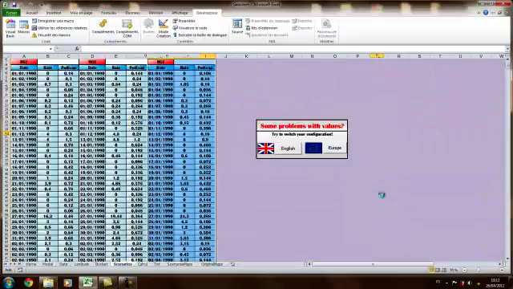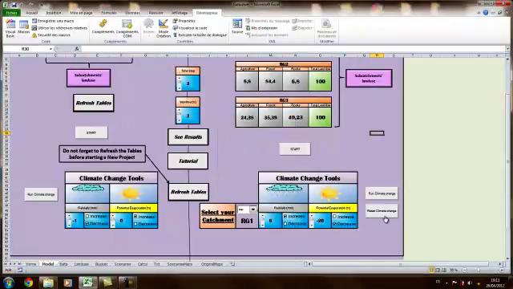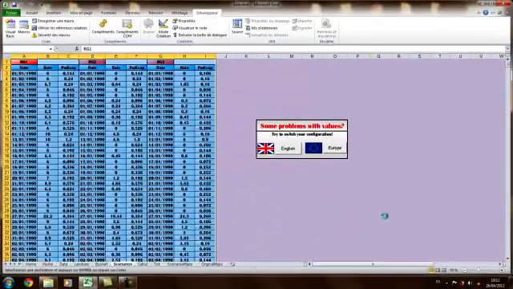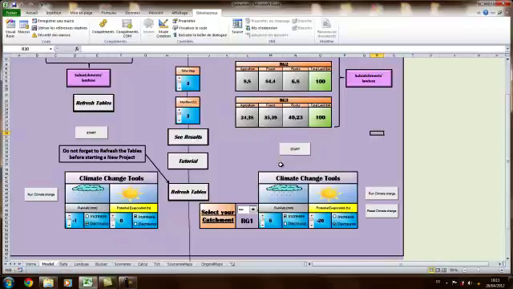So here I can click. It said climate change done, so the values have been changed. If I want to reset to default values, just click on reset climate change. It says values set as origin, so no problem. You can continue. So for people who know how to run the software, you can just click on start.